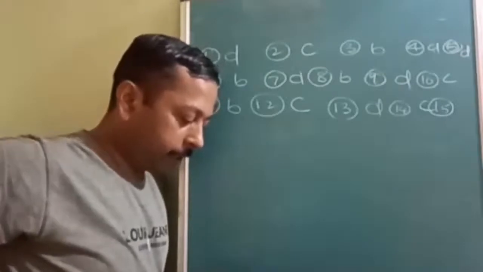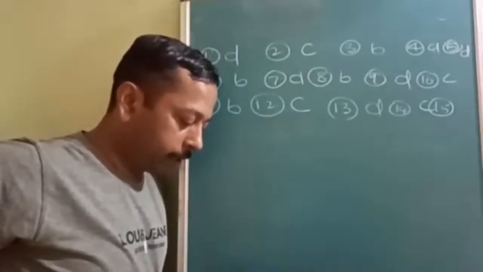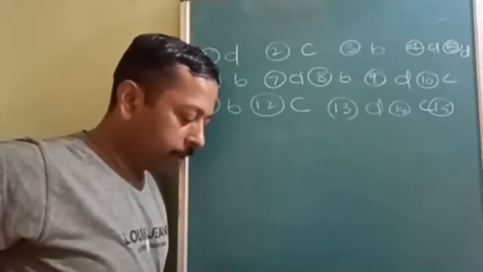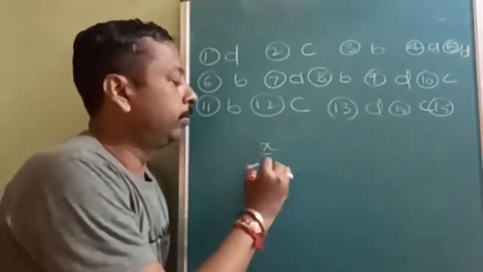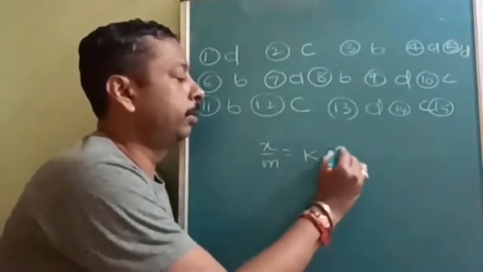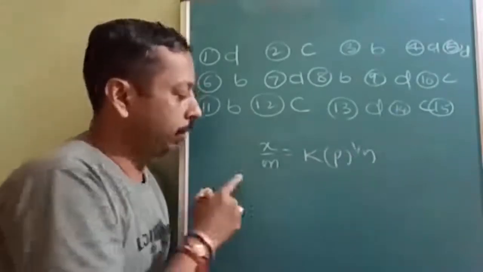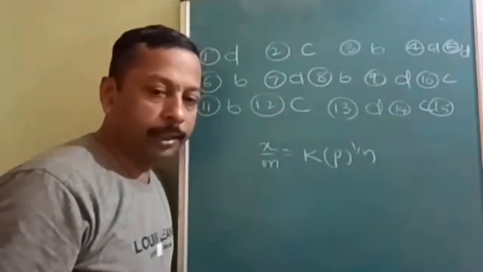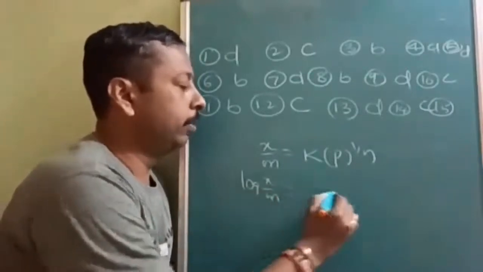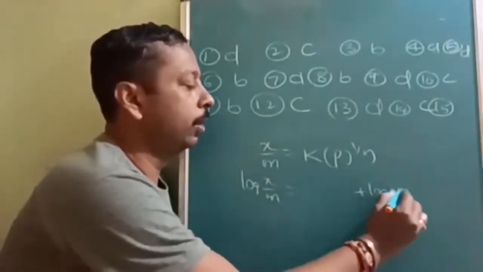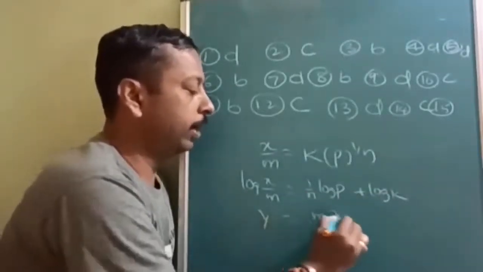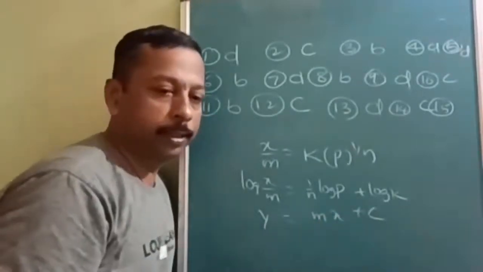Next, the 15th question. In the Freundlich adsorption isotherm, the slope of a straight line between log x upon m and the adsorption of the gas on solid is. You must already know x upon m is equal to k into p to the power of 1 by n. So taking log at both places, log x upon m is equal to log k plus 1 upon n into log p. So y is equal to mx plus c. This is a previous question.